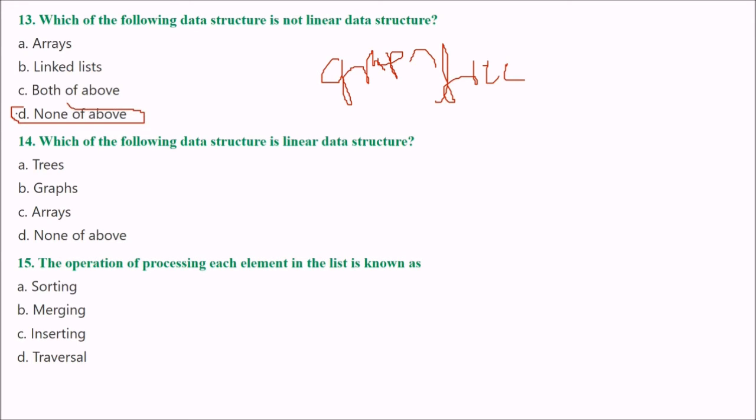Next is: which of the following data structures is a linear data structure? Arrays. It is a linear data structure because graphs and trees are non-linear. So we'll go with the array. C is the answer. Next is: the operation of processing each element in the list is known as the operation of processing. Now this is nothing but traversal.